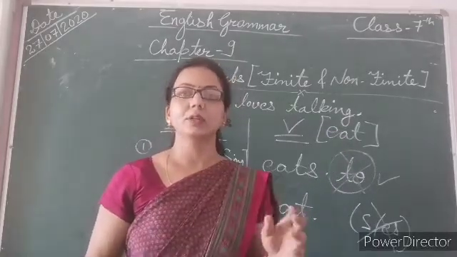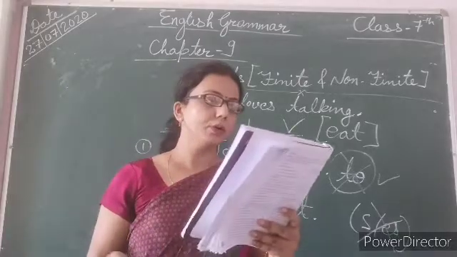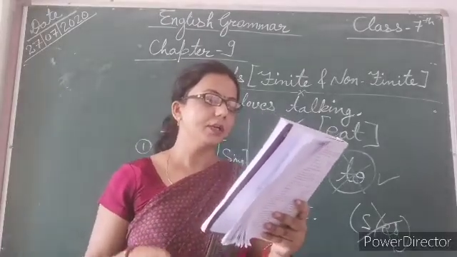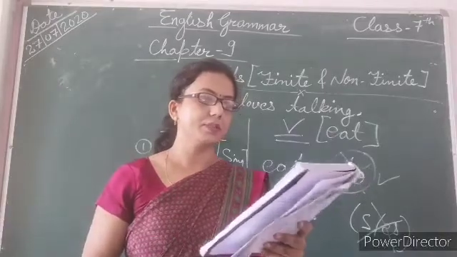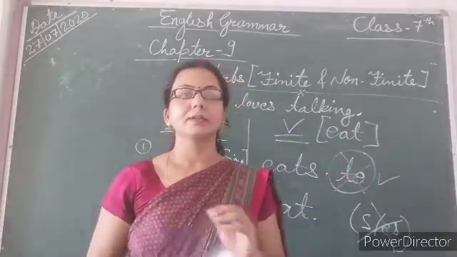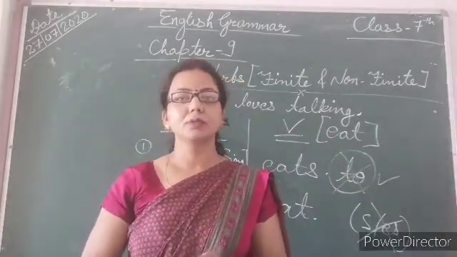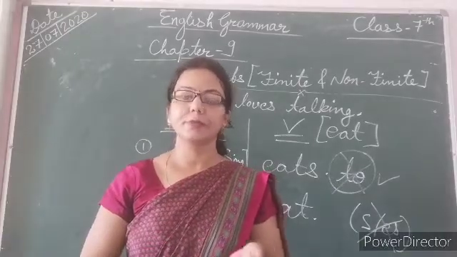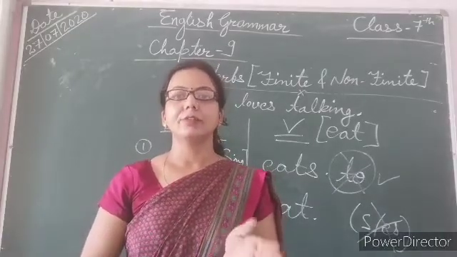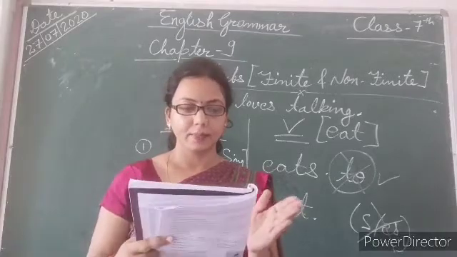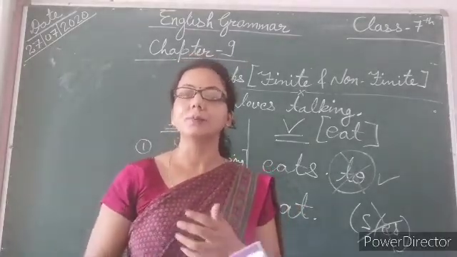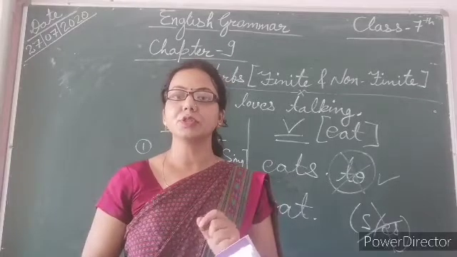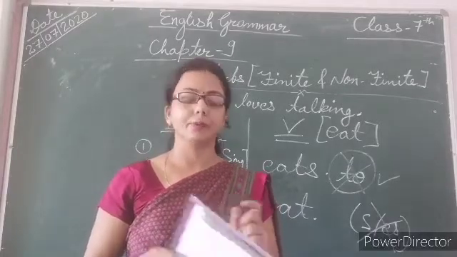Next one. They stood out for collecting funds. Now here, the gerund collecting is the object of the preposition for. The preposition is for, and after for comes the word collecting. So collecting is behaving like an object for the preposition for.